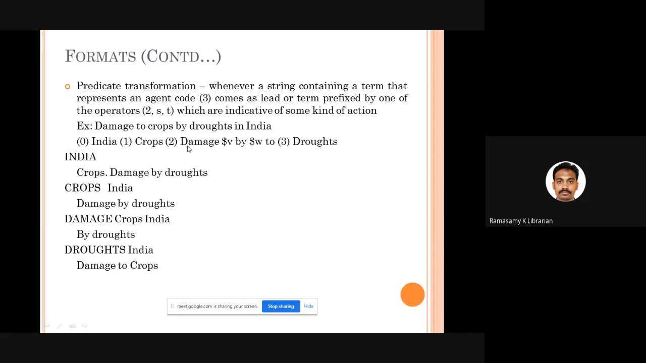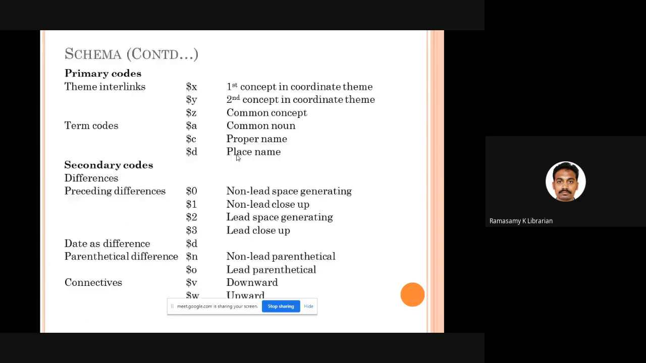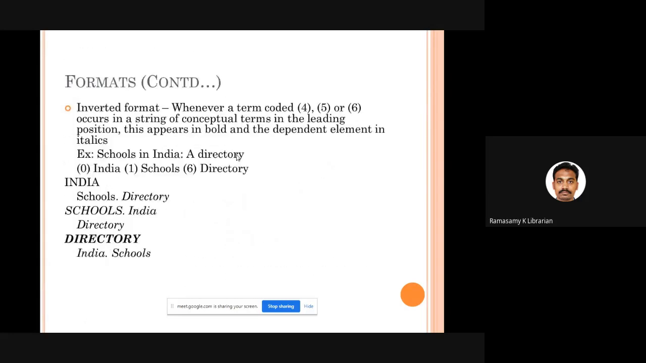This is another format. Whenever there's a keyword like India, crops, damage, droughts, the title is damage to crops by droughts in India. This is a title. I have allotted the role indicators. India is the environment, 0. Crops is the entity, 1. 2 stands for damage. What is 2? Do you recapitulate? 2 stands for action. What is action? Here, damage.